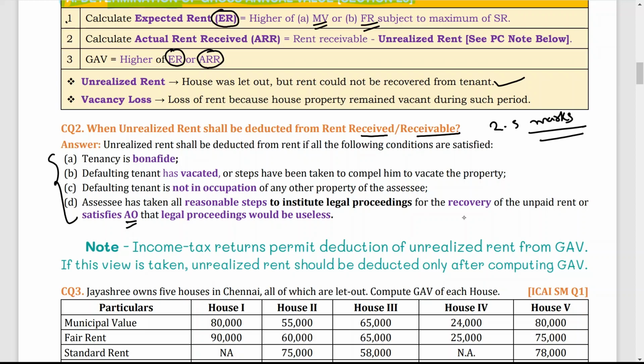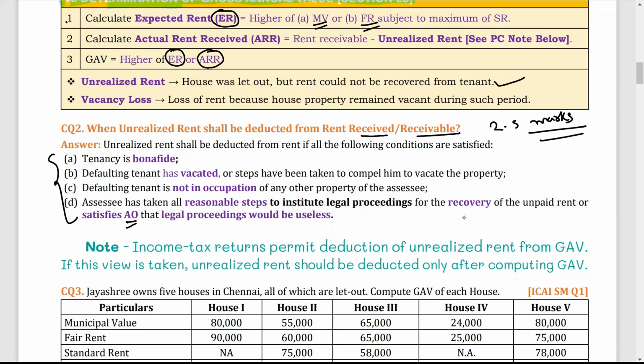If these four conditions are satisfied, you can say that it is unrealized rent, and then it is deducted from ARR, actual rent received. So very simple. What are the steps to find out GAV? First of all, you have to find out expected rent. How to find out expected rent? MV or FR, whichever is higher, but subject to SR. Then second step, find out actual rent received or receivable minus unrealized rent.